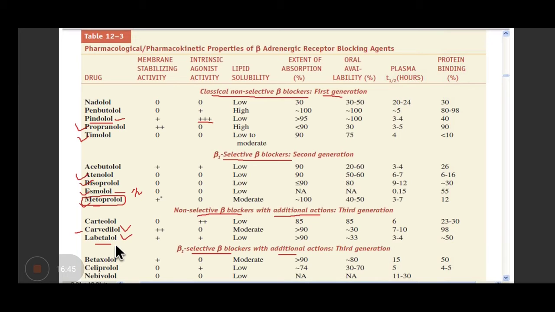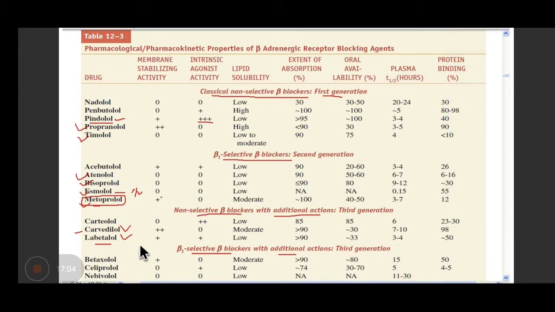So what are the additional actions? That it can be given in pregnancy-induced hypertension. Very right. Yeah, somebody has written that also. It is not that lipid soluble, so it can't cross the placenta much also. So this drug is very much indicated.